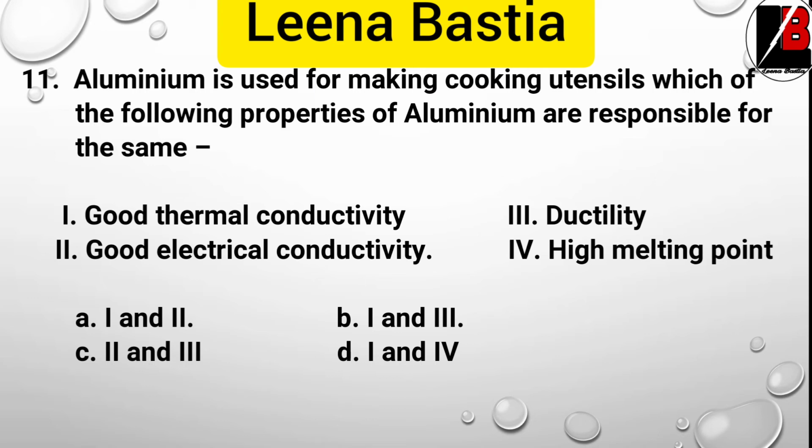Options are A 1 and 2, B 1 and 3, C 2 and 3, D 1 and 4, right? So here the correct option is D, 1 and 4. They are good thermal conductivity and high melting point. So that is the reason for which aluminium is used for making cooking utensils.